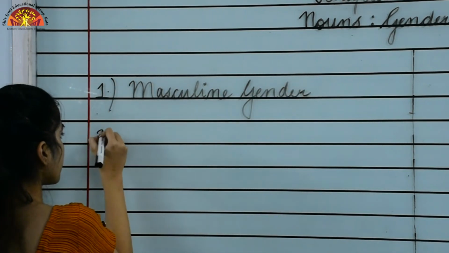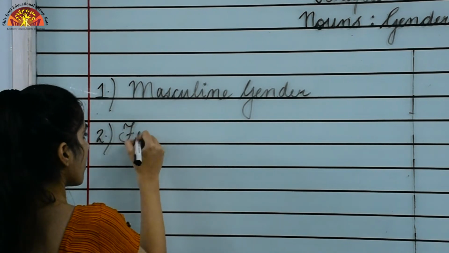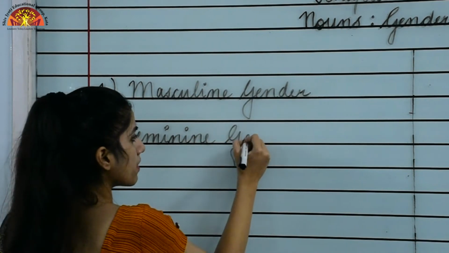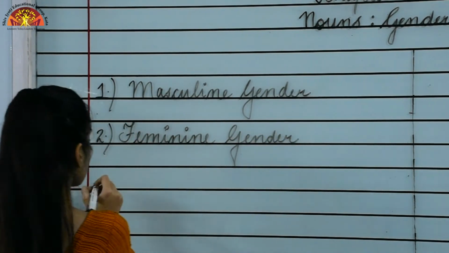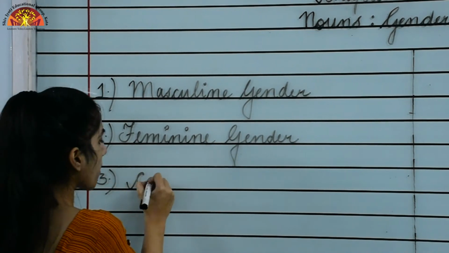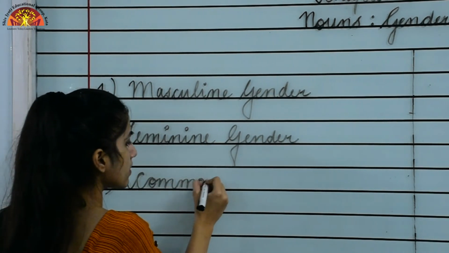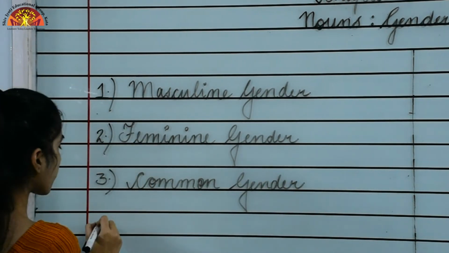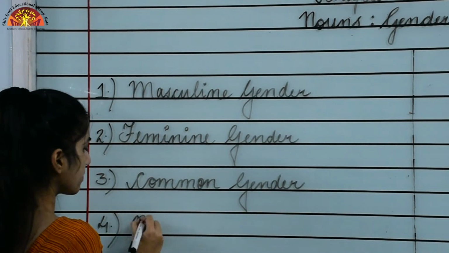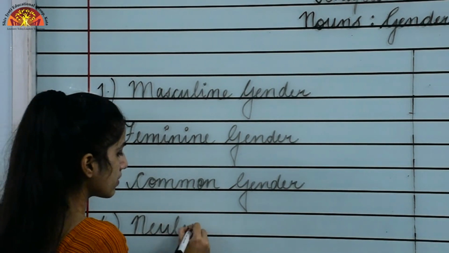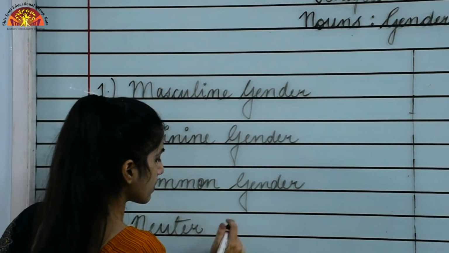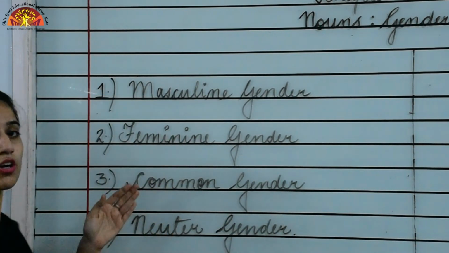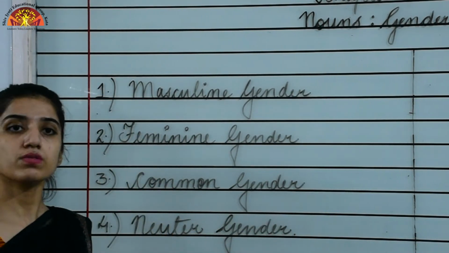Second is feminine gender. Third is common gender. And the fourth one is neuter gender. Okay, so these are the 4 types of nouns according to the gender.